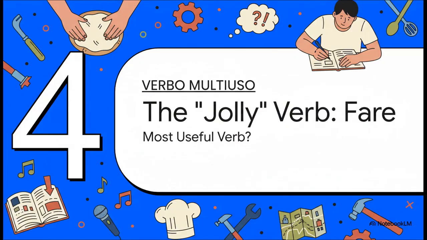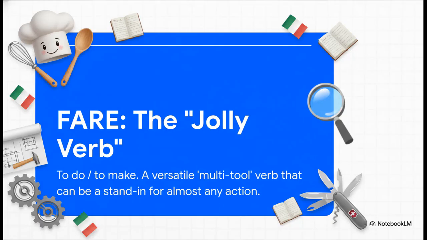All right, time for our last verb. And honestly, we've saved the best, or at least the most useful, for last. Let's talk about fare. This could easily be the most important verb in all of Italian. So at its core, fare means to do or to make. But that's just the beginning. It's known as the jolly verb, which is a fun way of saying it's a verb that can do pretty much anything. Think of it like the word get in English. It's a real multi-tool you can use in tons of different situations.